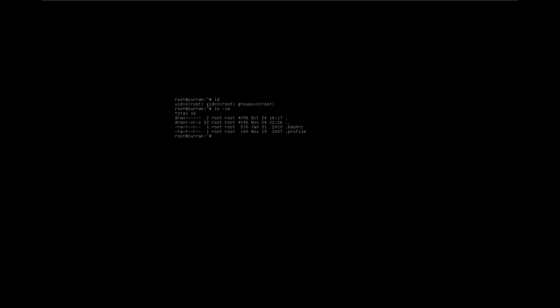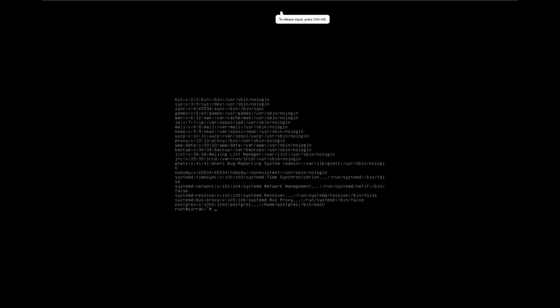So do ls -la, then pwd. I'm going to cat my /etc/passwd to check what users we do have on the box. And here we just have Postgres and also root. We'll cat not the passwd file, but we'll cat the /etc/shadow since we're under root.